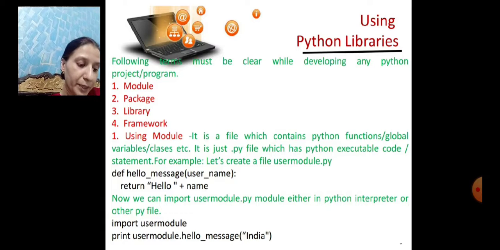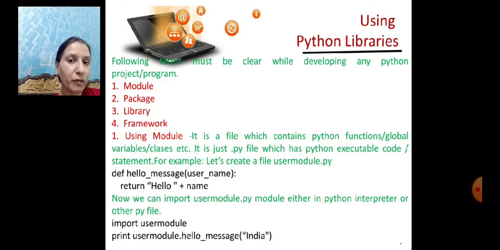Now what is a library? A library is a collection of various packages. And what are packages? A package is simply a directory of Python modules. Conceptually, libraries and packages are similar. There is no difference between a package and a Python library conceptually. In Python, a library is used to loosely describe a collection of core or main modules. For example, we have the math library.